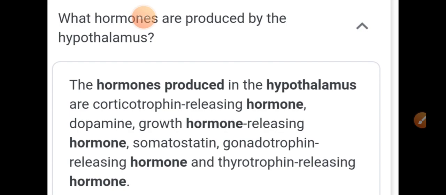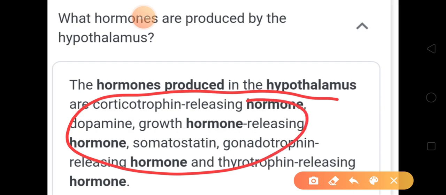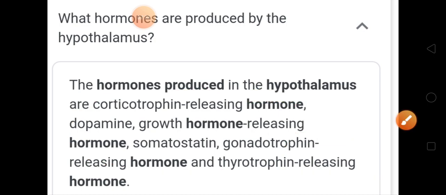So all these are releasing hormones, that means they will stimulate the pituitary to release hormone. But if we want to stop these hormones from producing more hormone, what will we do? We will now shift from releasing hormone to inhibiting hormone. So now what will the name be?